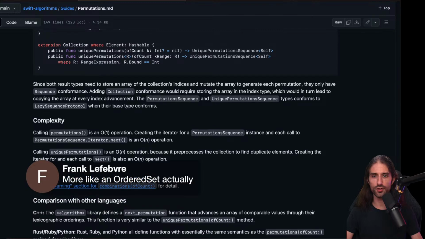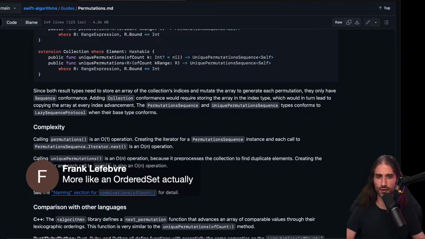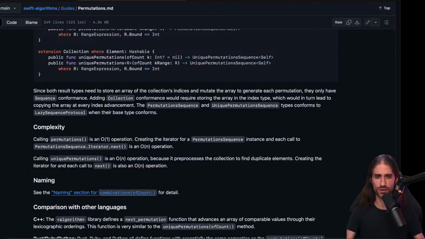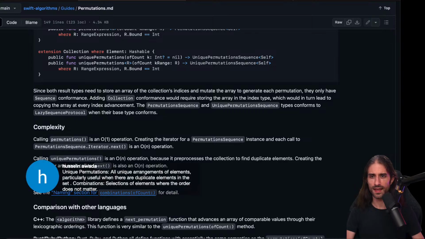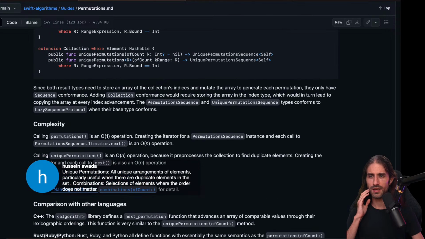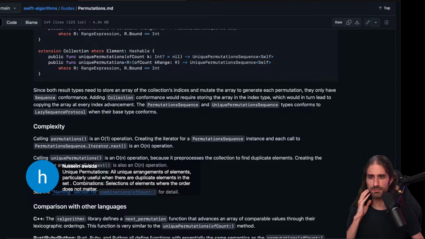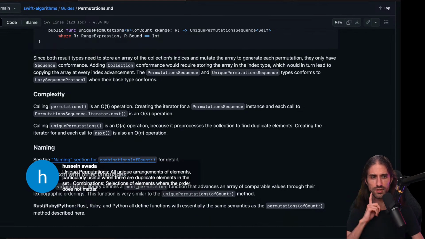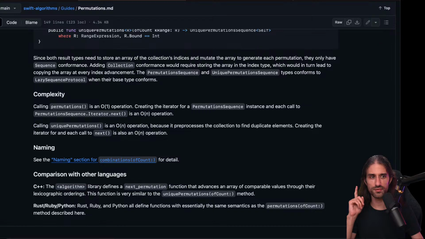And you're right, more like an ordered set because you want to keep the order. That's a good point. We'll see a bit later, but I saw that there is also a method to create unique values in this package. So I'm curious to see if it will relate to what we just saw. And here, you're saying unique permutations are all unique arrangements of elements, particularly useful when there are duplicate elements in the set, and combinations are a selection of elements where the order does not matter. Absolutely correct. A great question from Wilfried.